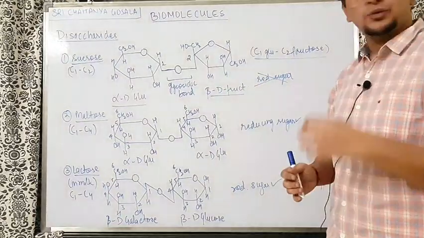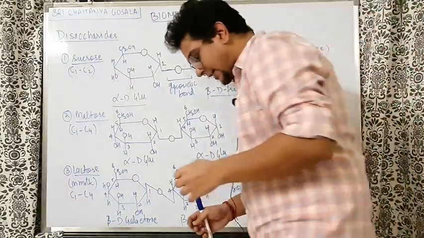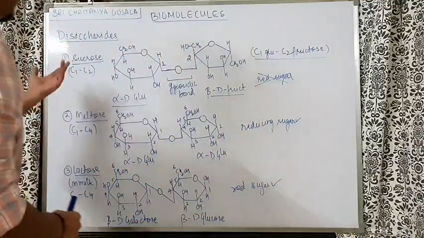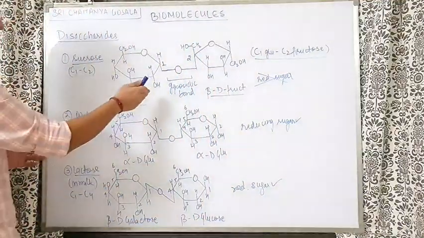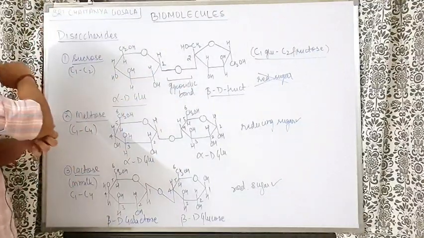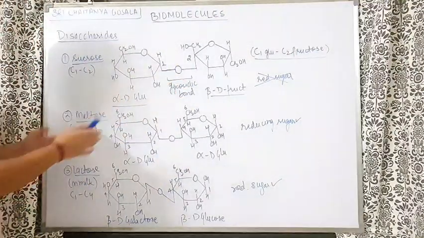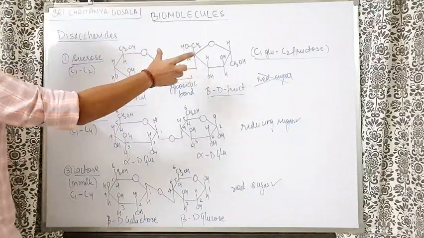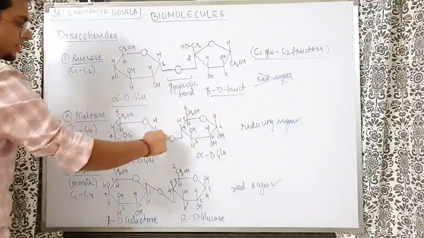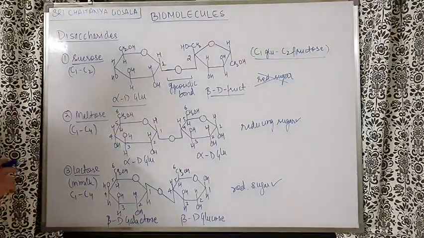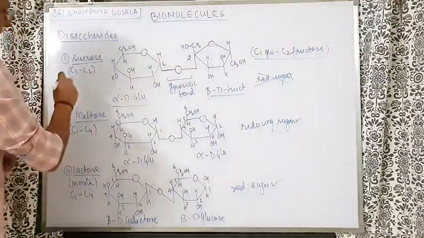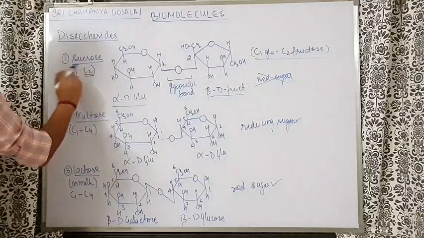So now let us talk about the disaccharides here. There are 3 disaccharides in NCERT which you have to read. First is sucrose, then maltose, then lactose. In sucrose, alpha D glucose is attached to beta D fructose through a glycosidic bond. What is a glycosidic bond? When 2 monosaccharides are linked to each other through oxygen, through an oxide link, this link is called a glycosidic bond. Now, in sucrose, the C1 of glucose and the C2 of fructose are linked.